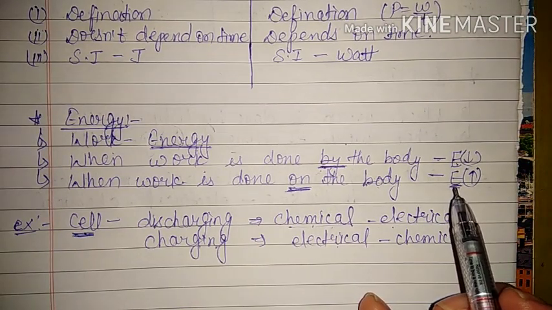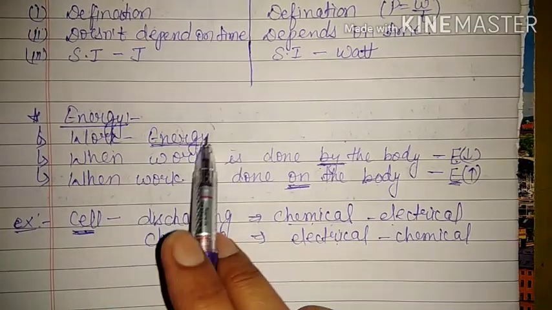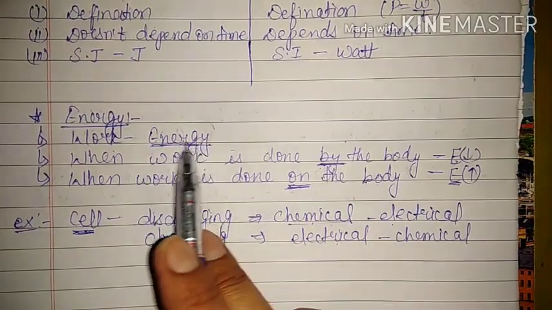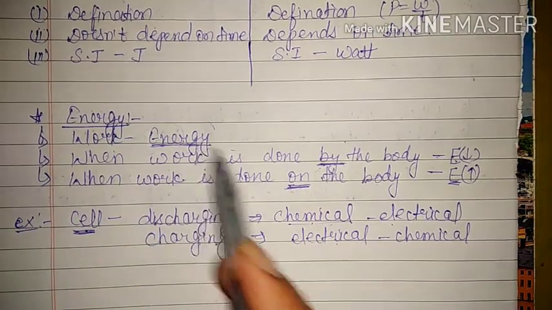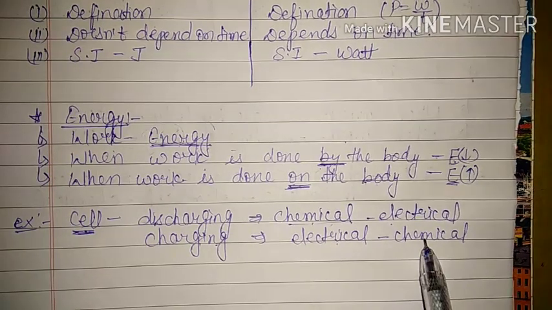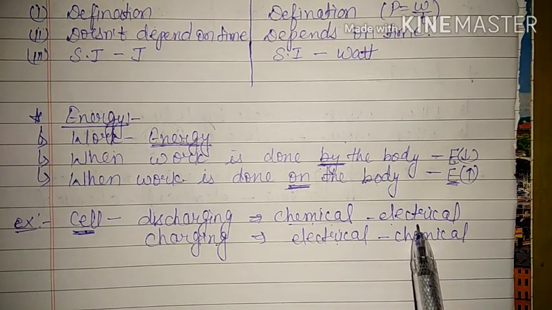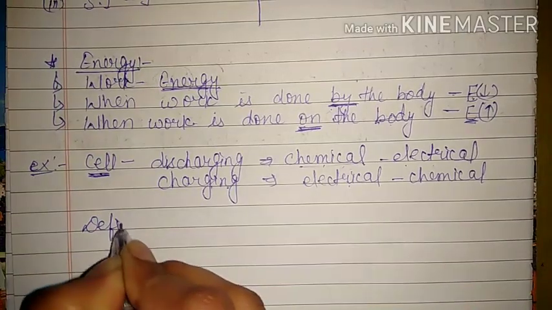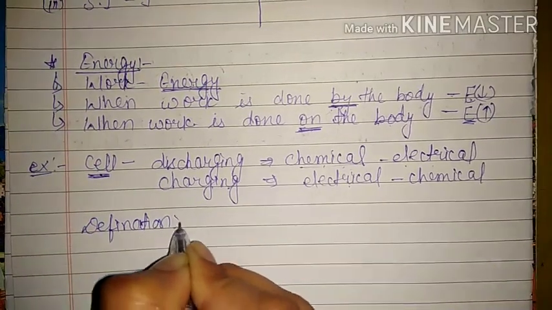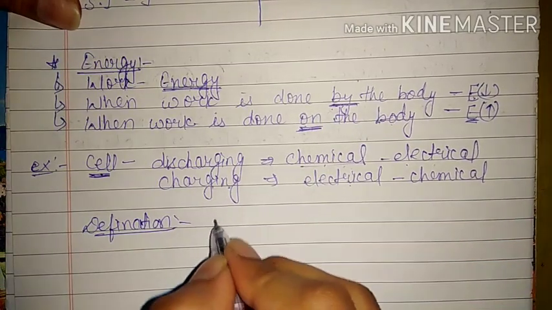Okay, that means work and energy are always interrelated with each other. Actually, work done is the amount of energy transferred. How much energy you transfer, that much amount of work will be done. So this is the direct connection between work done and energy. Now we will see the definition of energy. We know that energy of a body is its capacity to do work.